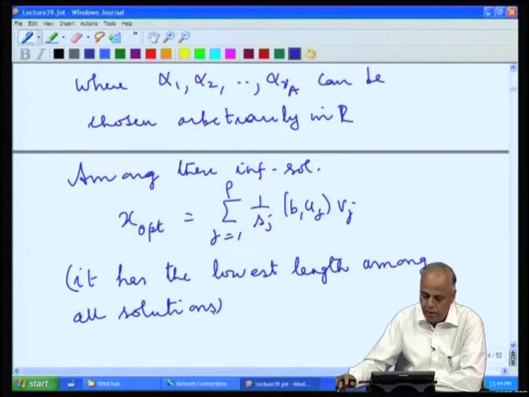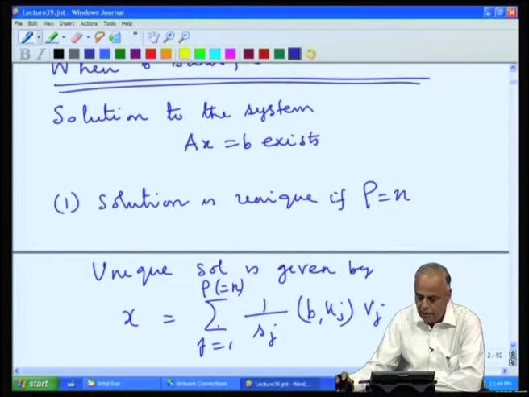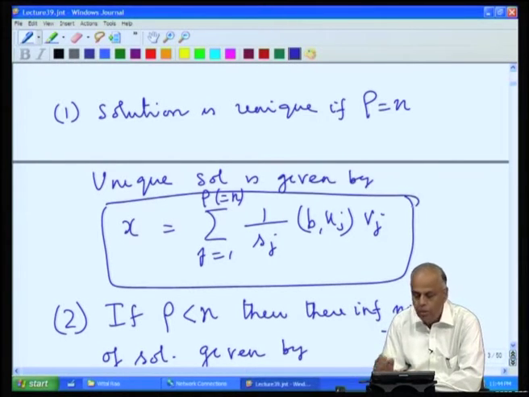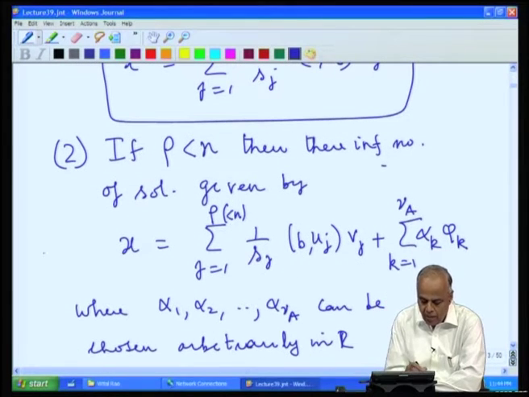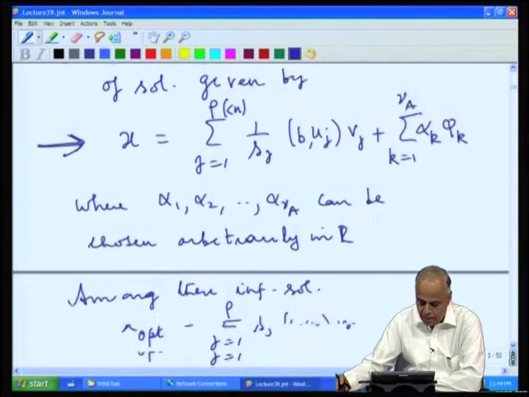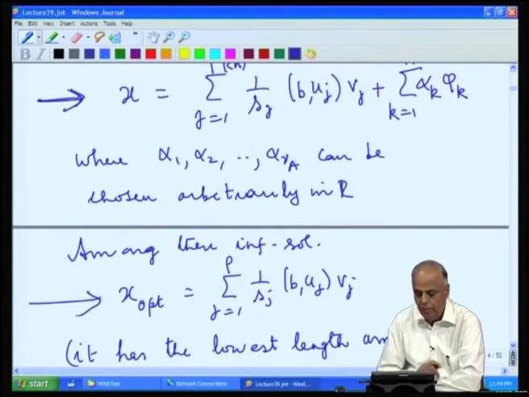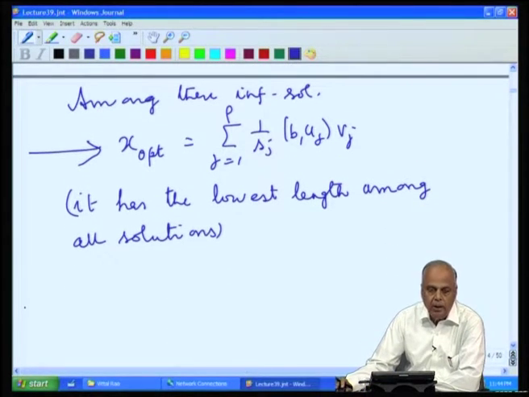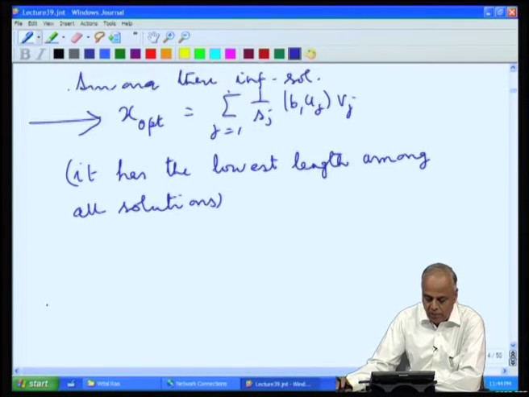So, thus when b satisfies the consistency condition, a solution exists and is unique if rho equals n, given by the expression x equal to this whole thing. When rho is less than n, we have an infinite number of solutions, all of them characterized as this, and we have the optimal solution which is given by this expression. So, now, having known what happens when the consistency conditions are satisfied, we can get our answers about the solutions purely in terms of the basis that we have chosen.